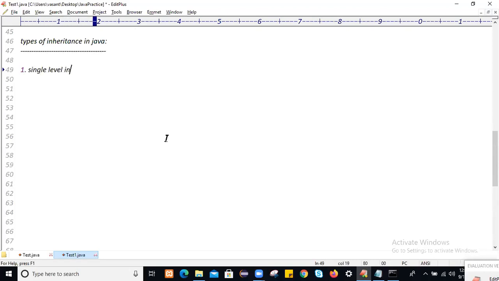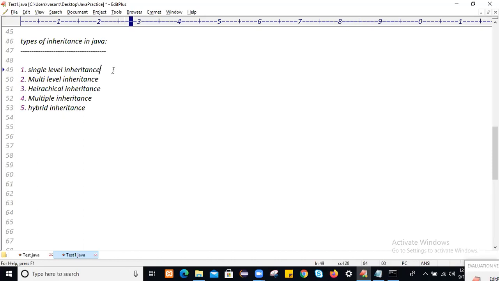So very first is single level inheritance. Then second is multi-level inheritance. Third one is hierarchical inheritance. Fourth one is multiple inheritance. And fifth one is hybrid inheritance. These are the 5 types of inheritance.